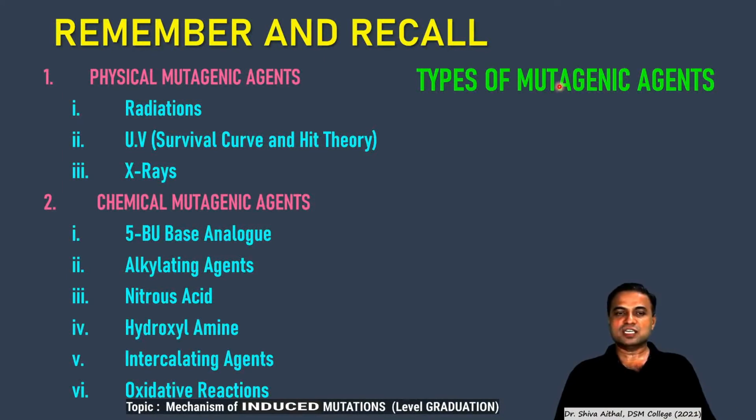Chemical mutagenic agents, we saw base analogous compounds in the form of 5-bromouracil. We saw alkylating agents in the form of ethyl methyl sulfonate or methyl methyl sulfonate or ethyl ethyl sulfonate. We saw nitrous acid and its depurination reaction capacities. We saw hydroxylamine and its potent mutagenic capacity of converting GC base pair into AT base pair, whereas nitrous acid converts AT to GC and GC to AT. Then intercalating agents, which are flat three-ringed structures. These are dyes, these are color compounds.